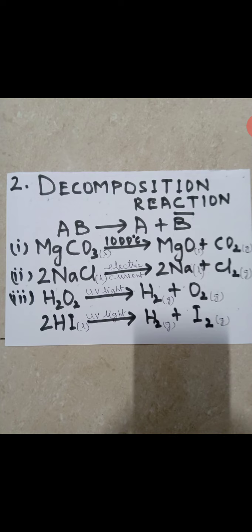The first example I've given you: in presence of heat, magnesium carbonate, when I'm heating it at 1000 degrees Celsius, gives you magnesium oxide plus carbon dioxide. This is an example of thermal decomposition reaction.